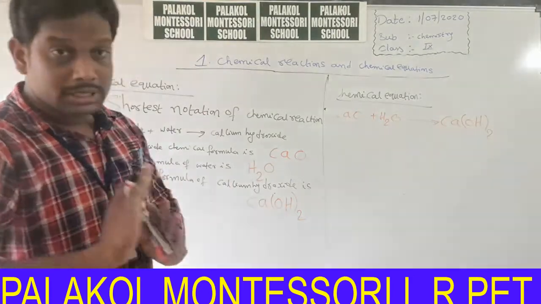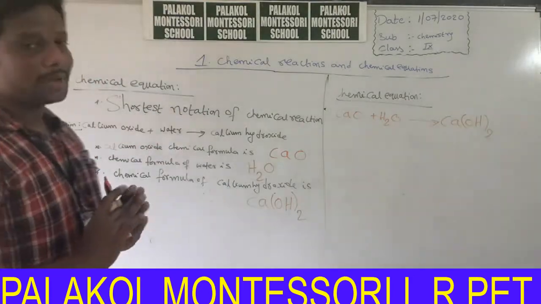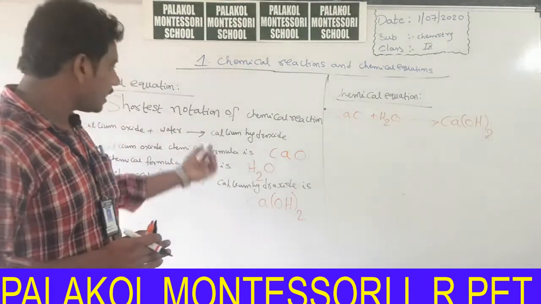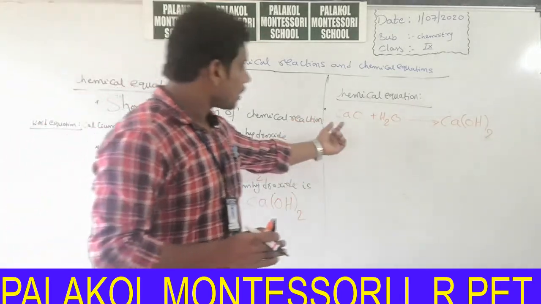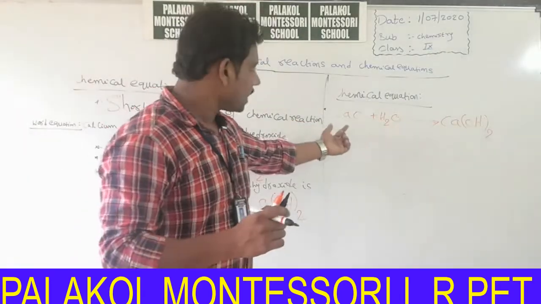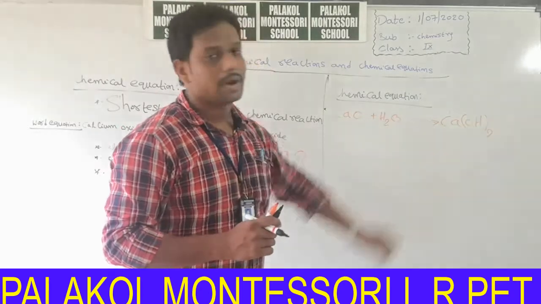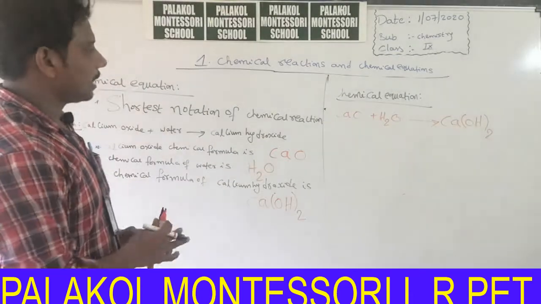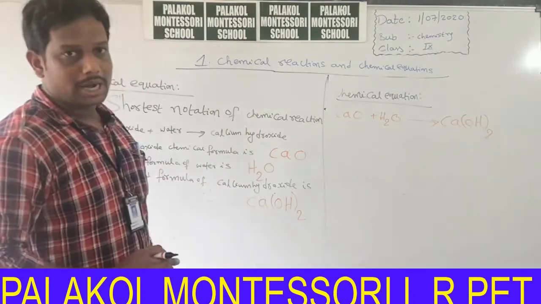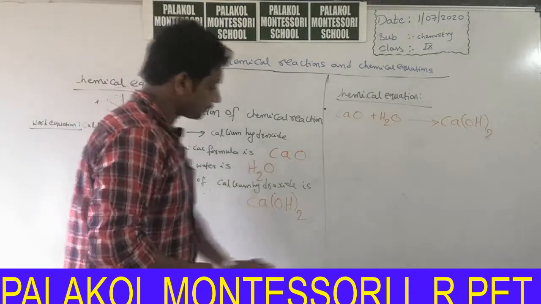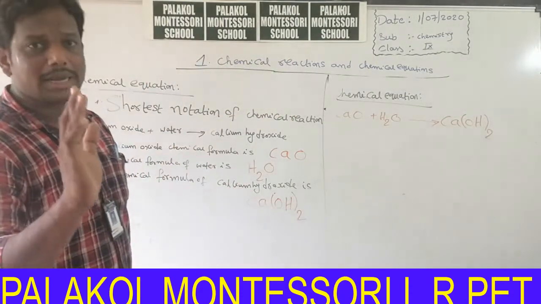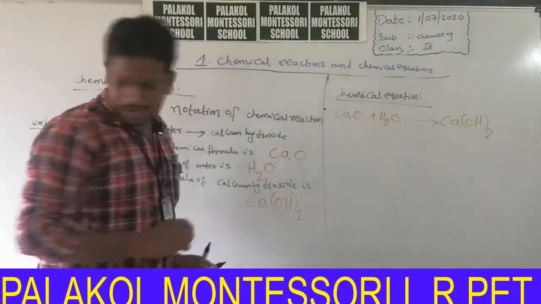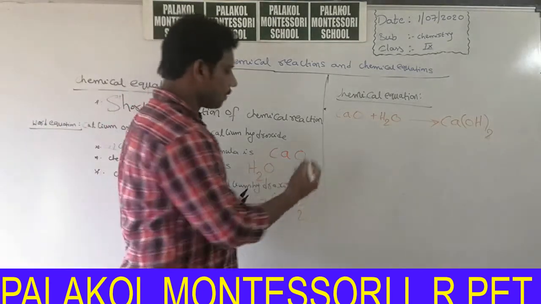That means the shortest notation of a chemical reaction: we are always writing calcium oxide plus water, which gives calcium hydroxide. It is very difficult when compared with the shortest notation, CaO plus H2O, which gives Ca(OH)2. It is the shortest notation to write a chemical reaction. This is about chemical equation. Okay, next concept: what is the definition of reactants?